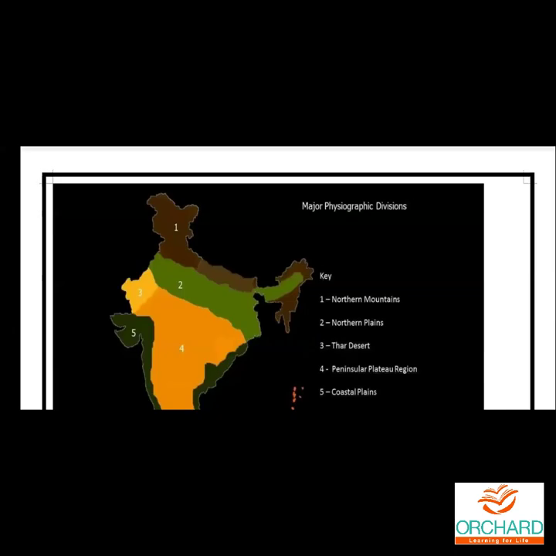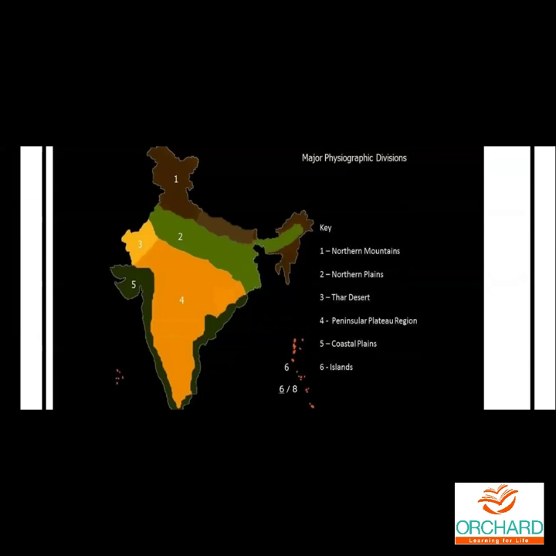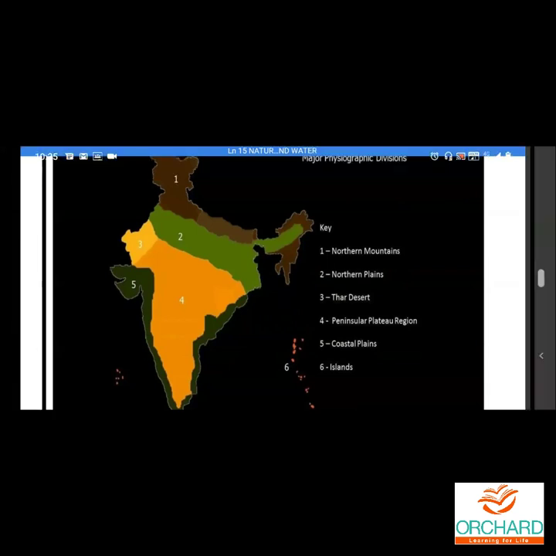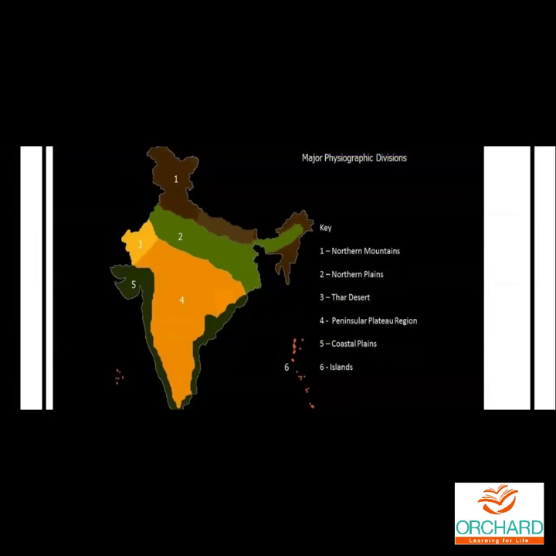Okay. Next one. Major physiographic divisions you have to practice. This is the exact map. You have to practice like this, but you can use your different colors. Why is it given in brown color? Because it's a mountainous region, northern mountains. Second one, why is it given in green color? Because it's a plain region where a lot of agriculture is done. Okay, desert region, usually in the map they used to give the yellow color for the desert regions. That is why third, number 3, desert region is given in yellow color.